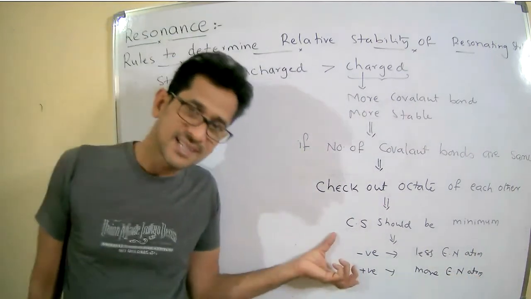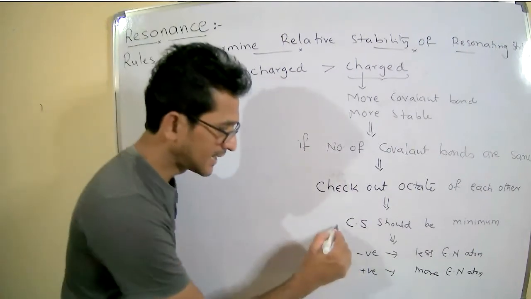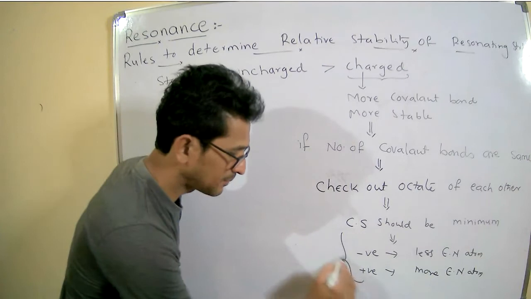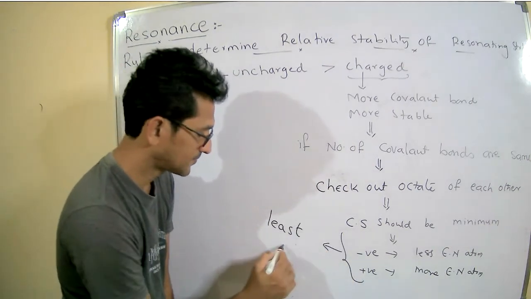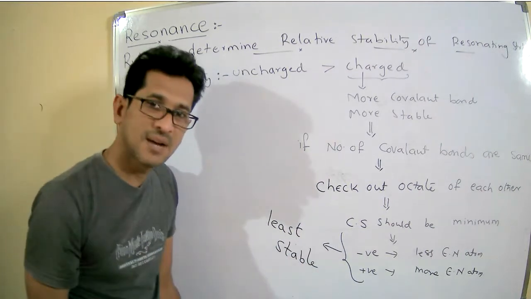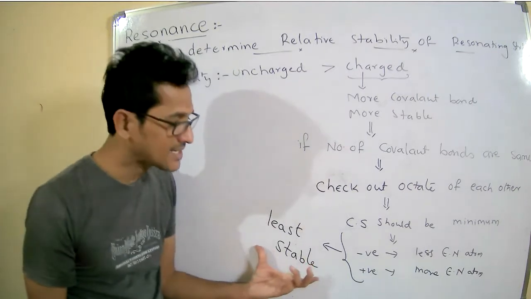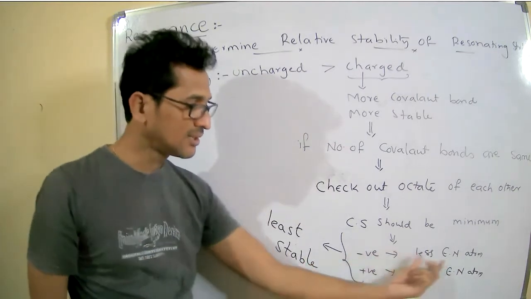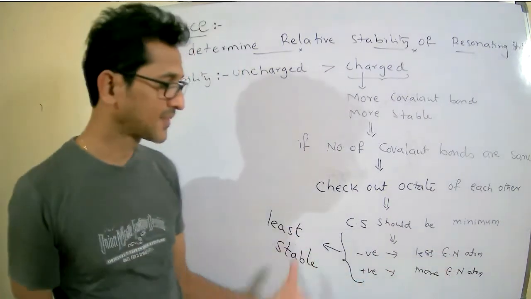If you find such a case, then it makes the molecule, the species or the resonating structure, least stable. Negative charge on a less electronegative atom, positive charge on a more electronegative atom, right?